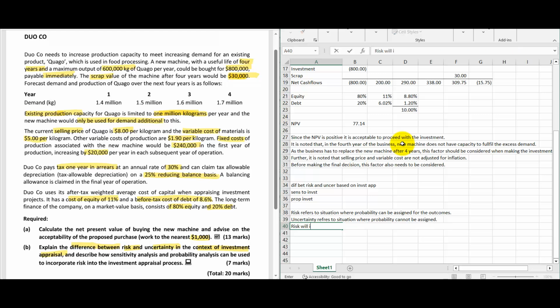Risk will increase when project variability increases.